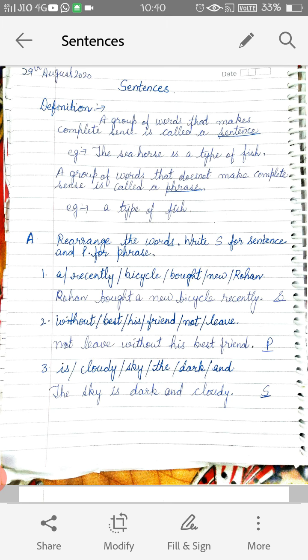Then: is cloudy sky the dark and. The sky is dark and cloudy. Again it is giving us the clear meaning. So it will be termed as a sentence.